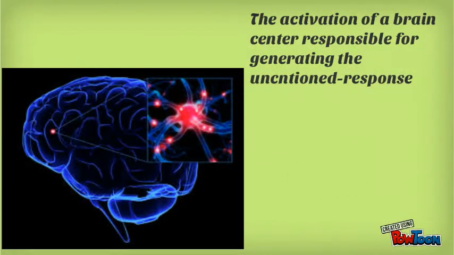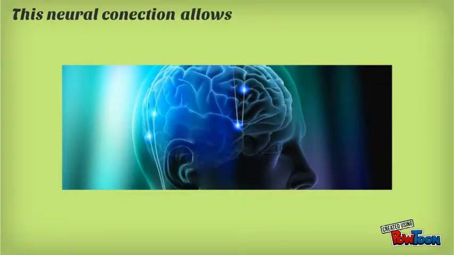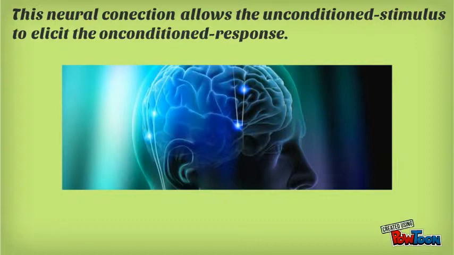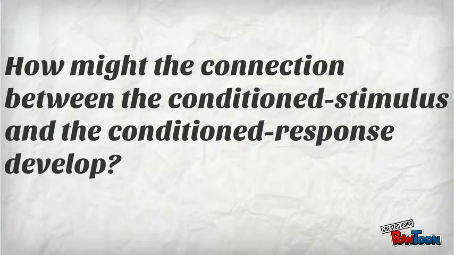In Pavlov's view, an innate, direct connection exists between the unconditioned stimulus brain center and the brain center controlling the unconditioned response. This neural connection allows the unconditioned stimulus to elicit the unconditioned response. How might the connection between the conditioned stimulus and conditioned response develop?